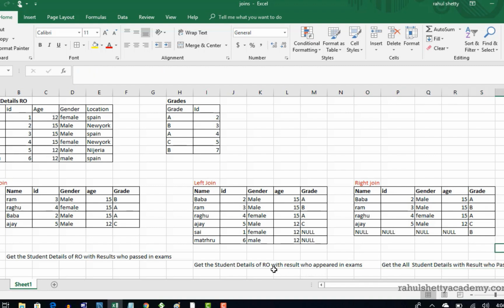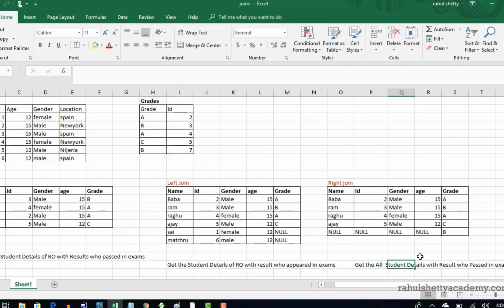Earlier I said get only Rahul organization details, but here I am saying get all the student details and results who passed in the exam. So everyone passed. Earlier we skipped it because this is not a student of RO, but here the question asked is to give me all the student details who passed.